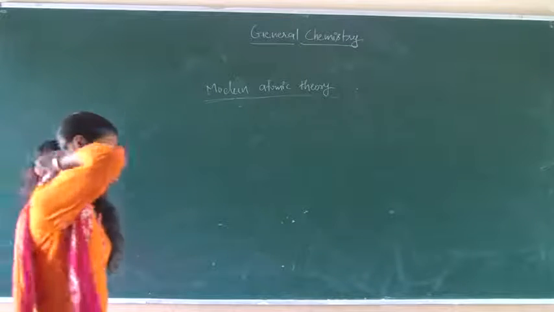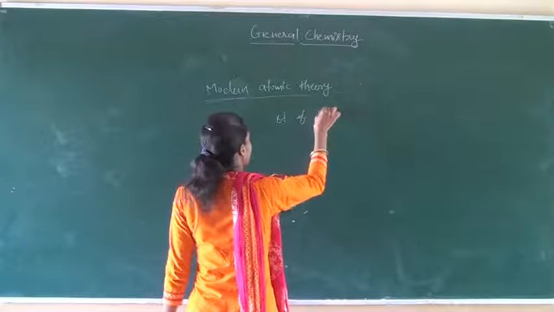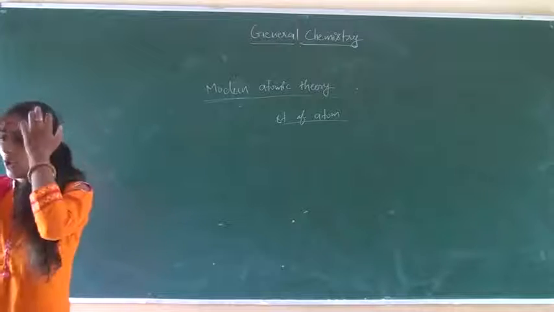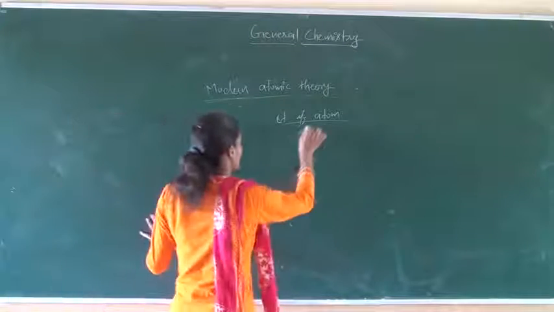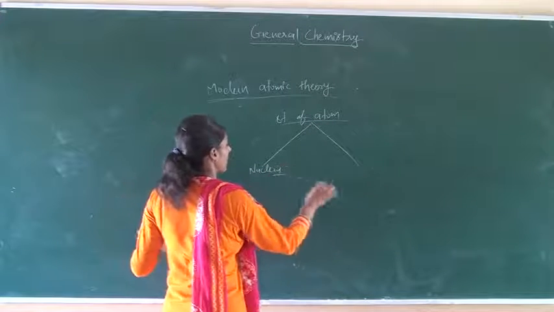First of all, in this theory, the structure of atom. An atom mainly consists of two parts, that is, one is the nucleus and the other is the extra nuclear part.